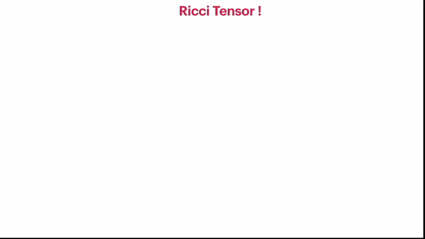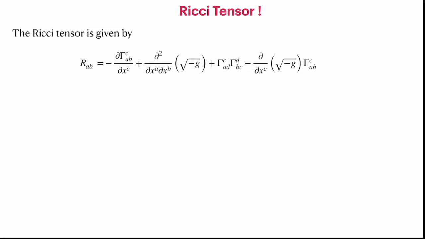So these are the non-vanishing connection coefficients. Let's compute the Ricci tensor. There are many ways. You can first compute the Riemann tensor, or you can directly compute the Ricci tensor. Here is the expression for the Ricci tensor with the suitable expression to simplify everything.